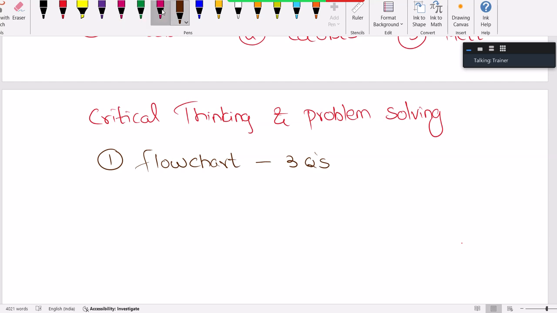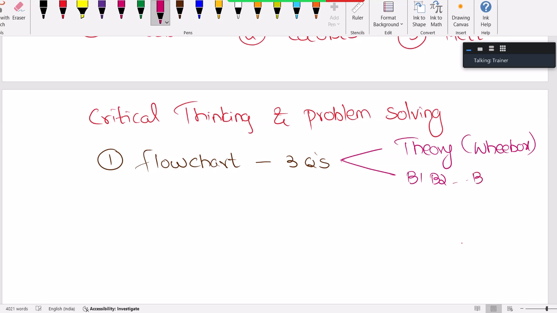As I mentioned, if it is the Wheebox platform, they'll give theory related questions. Remaining, they'll give a diagram. If it is CoCubes, they'll give boxes, box 1, box 2, and so on up to box 10. Those types of things you can find on the CoCubes platform.